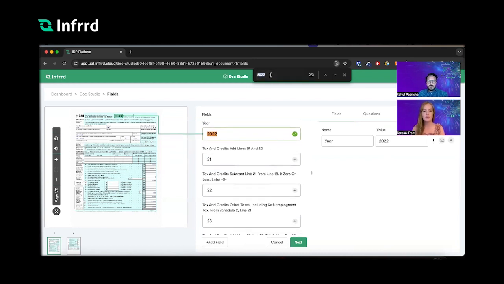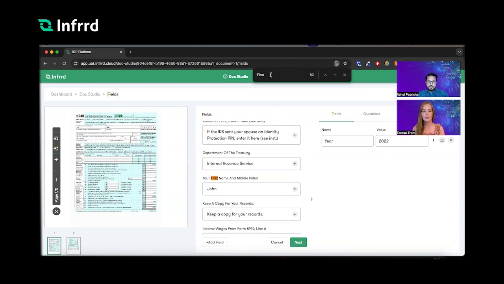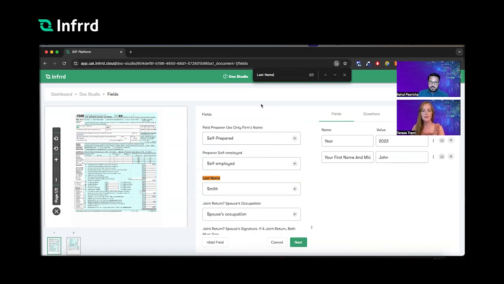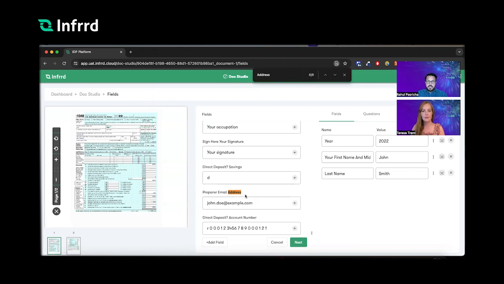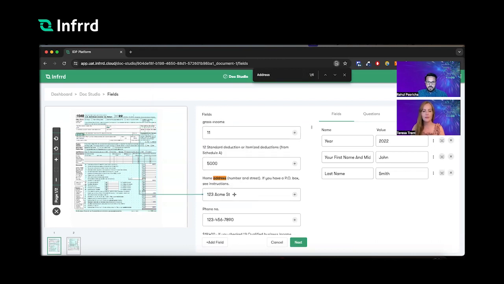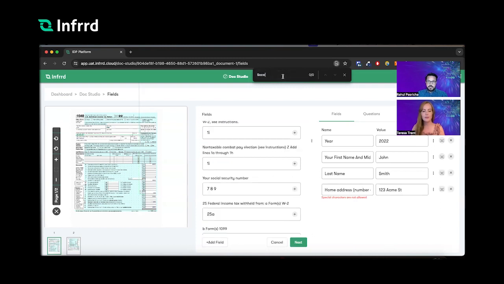Now let's look at who filed this income tax return. So I'm going to look for the first name. John was the first name. And then let's look for the last name. The last name was Smith. So we extracted the personal information. There would be other things around what's the address of the person. So you can find the home address right here, along with the social security number.